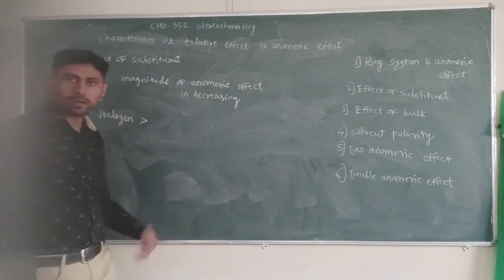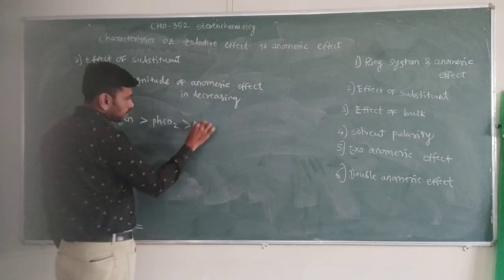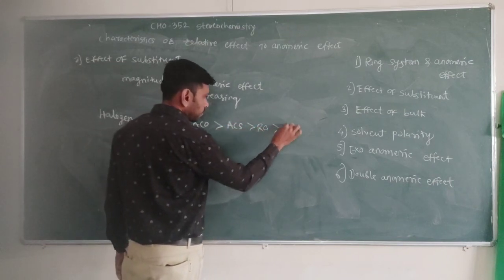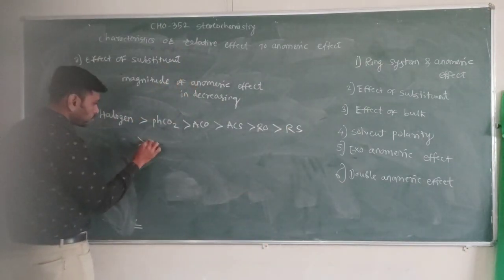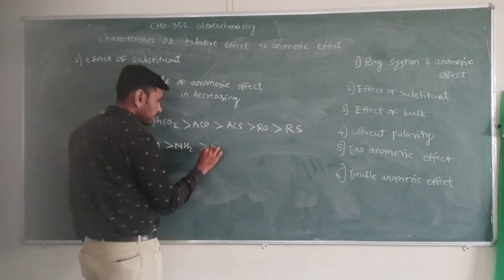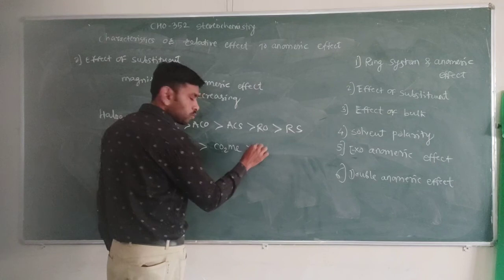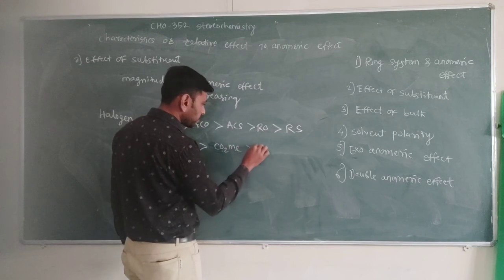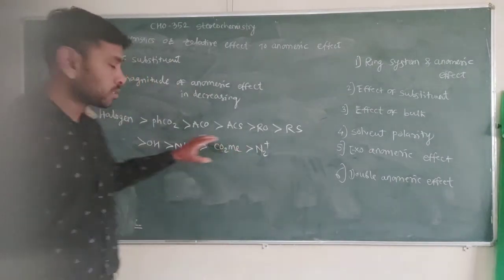Halogens show more anomeric effect than the OCOPh compound, then acetate, thioacetate groups, alkoxy groups, thiol groups, also the OH group, then NH2, CO2Me group, also H+, CO2Me groups, N2+. So the order is in this form.